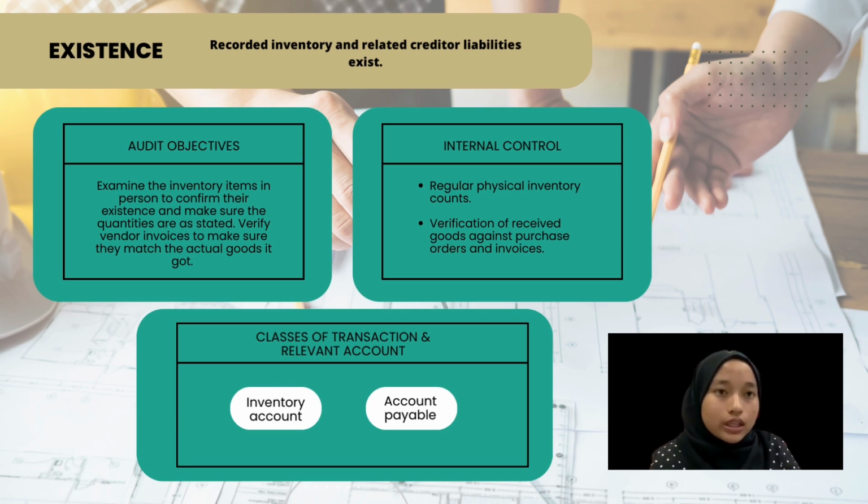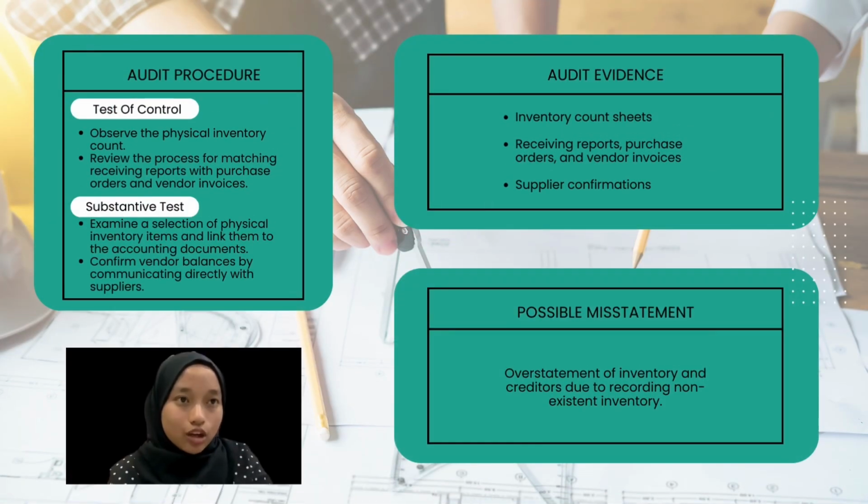The internal control is regular physical inventory counts and verification of received goods against purchase orders and invoices. The audit procedure on test of control is to observe the physical inventory count and review the process for matching receiving reports with purchase orders and vendor invoices, while for the substantive test, examine a selection of physical inventory items and link them to the accounting documents, and confirm vendor balances by communicating directly with suppliers. Audit evidence includes inventory count sheets, receiving reports, purchase orders and vendor invoices, and supplier confirmation. The possible misstatement is overstatement of inventory and creditors due to recording non-existent inventory.